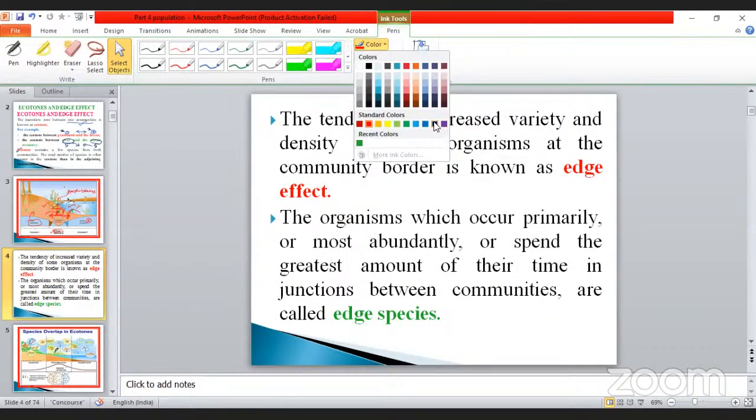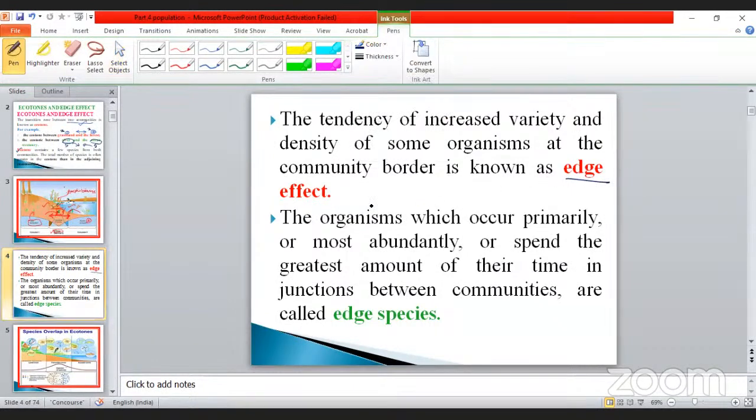This is important. It depends upon the number of organisms. The organisms which occur primarily or most abundantly, or spend the greatest amount of their time in the junction between the communities, are called edge species.